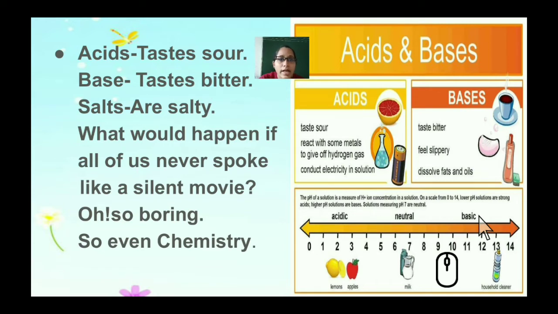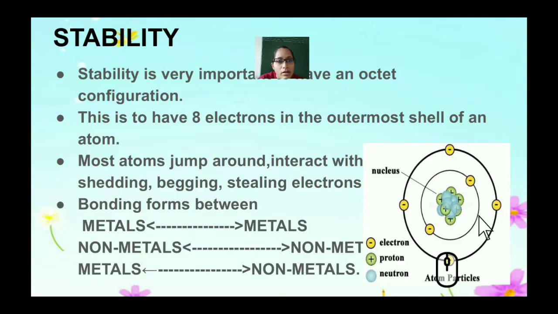So what would happen if all of us never spoke, like a silent movie? It would be so boring. Similarly, even in chemistry, it is boring if we do not understand the simple basics of acids and bases, how they work, and how interesting they are.